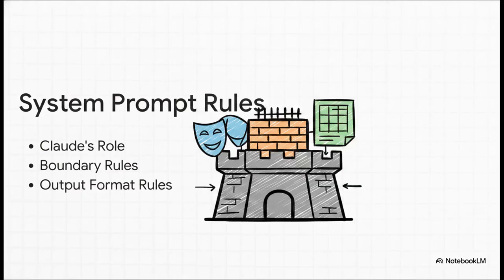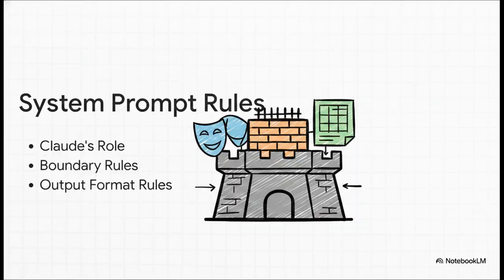So, what actually goes into that dedicated system layer? Well, a strong system prompt requires three specific definitions. First, Claude's role. Who is it acting as? Are they a senior data analyst, a helpful customer support agent? You have to define the persona. Second, boundary rules. You absolutely must explicitly state what topics or tasks Claude should not respond to. This is your guardrail. And third, output format rules. How exactly should the final answer look? By locking these three things in the system prompt, your application becomes incredibly stable and you never have to repeat these instructions again.